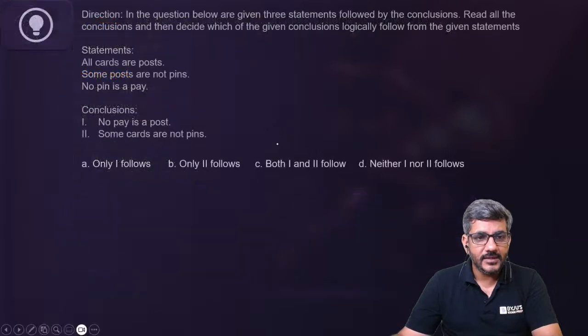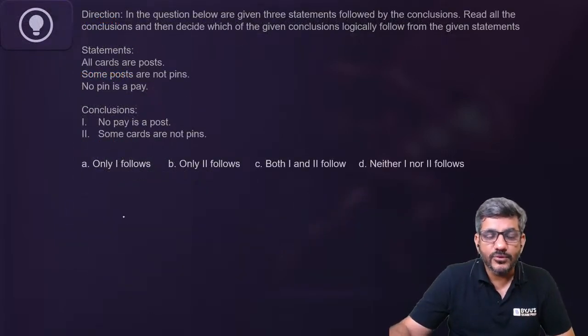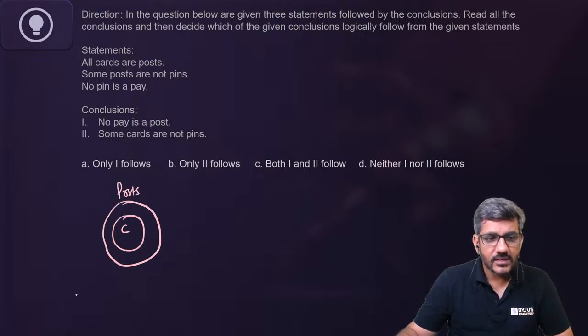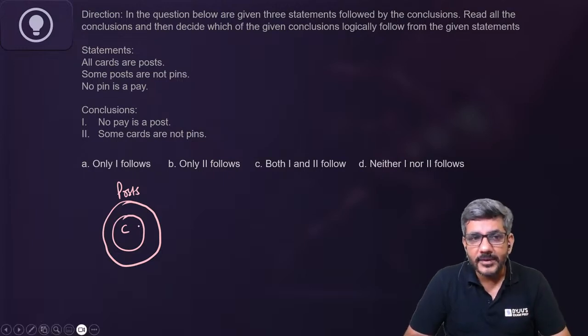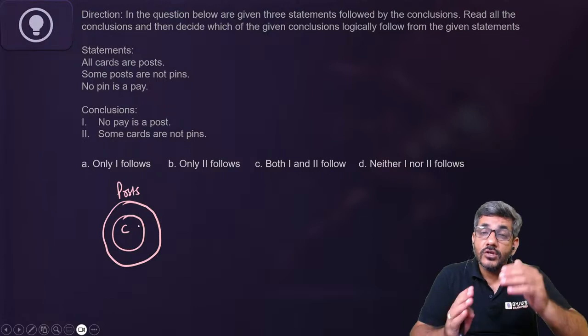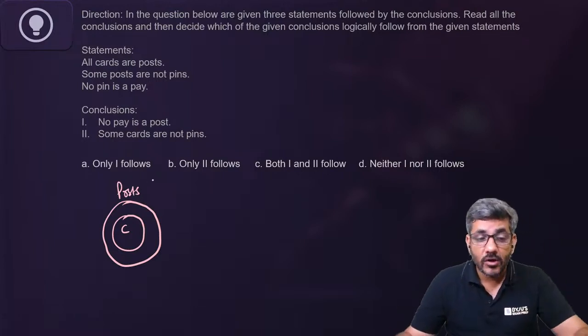So next page पे आ जाता हूं मैं यहां पे. Statements are that all cards are posts. So these are the cards and they are inside posts. So all cards are posts. It will be something like this. Some posts are not pins. Now if some posts are not pins, that means posts must be having something which is not there in pins.